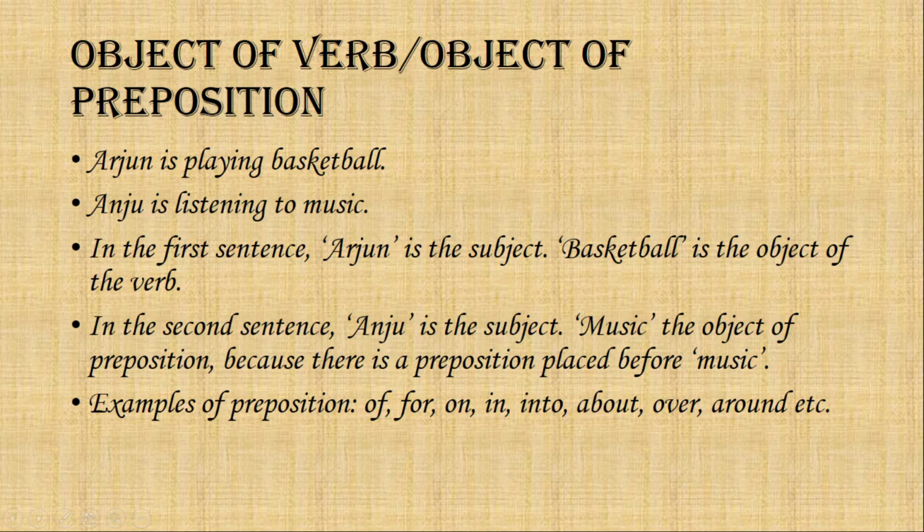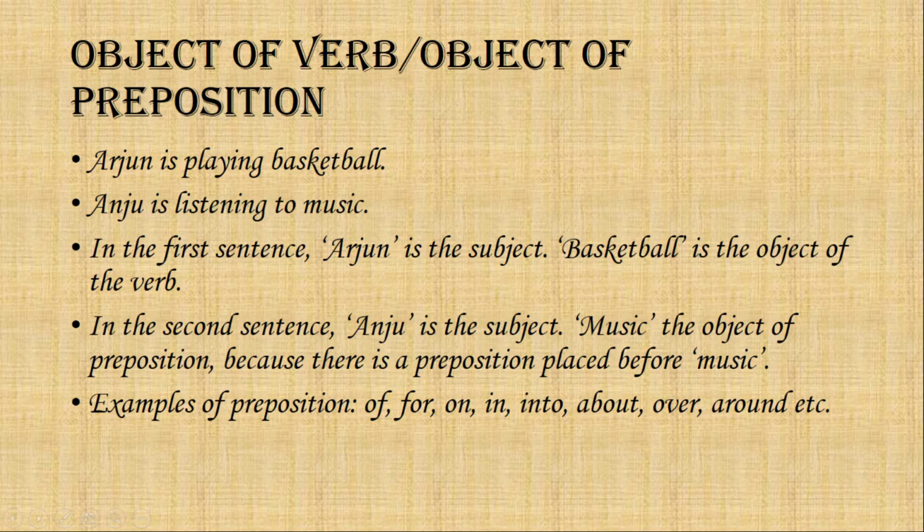In the second sentence, who is listening to music? Anju. So Anju is the subject. What is Anju listening to? Music. So music is the object. As you might have noticed here, the word music is preceded by the word to. To is a preposition. So here, music is the object of the preposition. Why? Because there is a preposition before the word music.